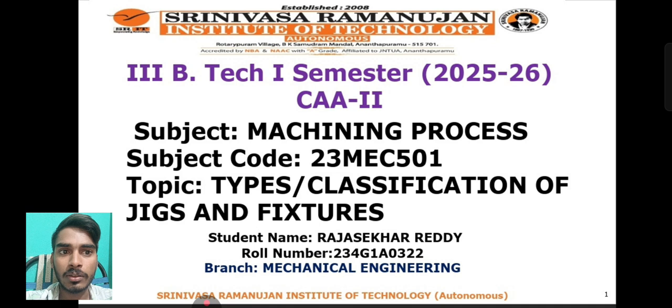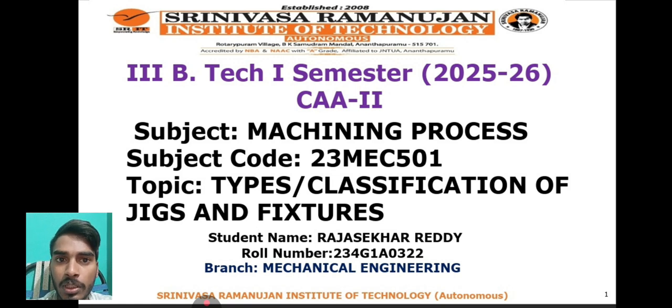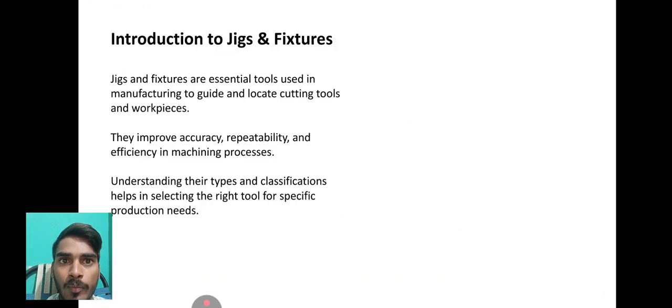Mechanical Branch, third year. Model number 23 4G 180322. Today, my topic is types and classifications of jigs and fixtures. My subject is machining process. Subject code 23 MEC 501. Introduction to jigs and fixtures.